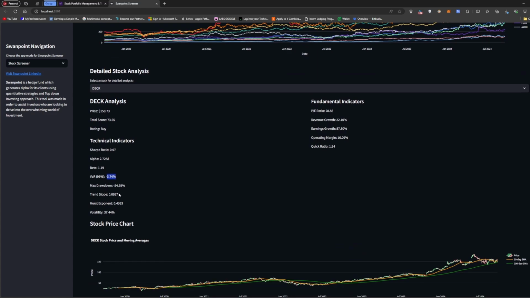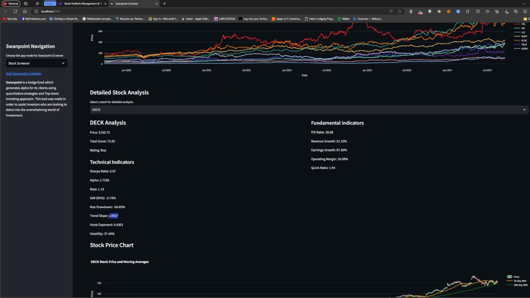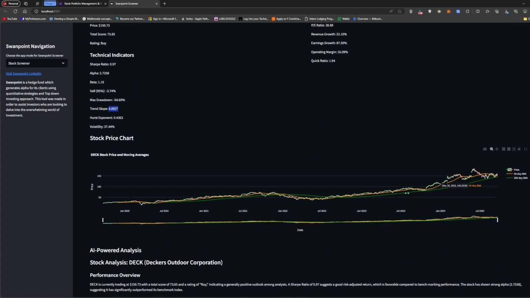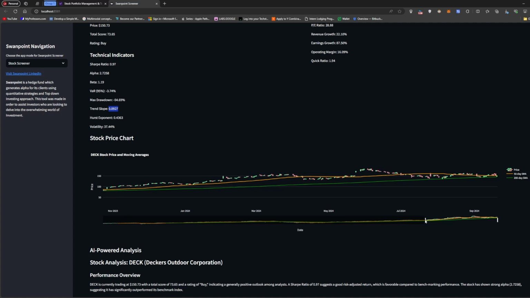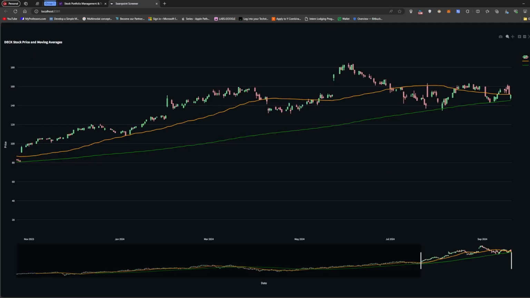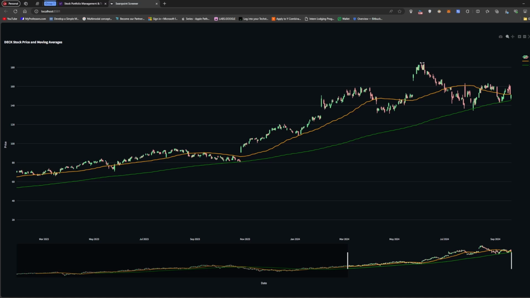The trend slope doesn't look good. So basically, again, the stock has been going down. The chart is not showing yet, but yeah, the stock has been going down recently. This is actually the chart. Let me zoom in to the last part, and see how the stock just peaked. No, actually, I think it peaked before that because they had an earnings. I remember that they had an earnings. Yeah, the stock peaked around here.